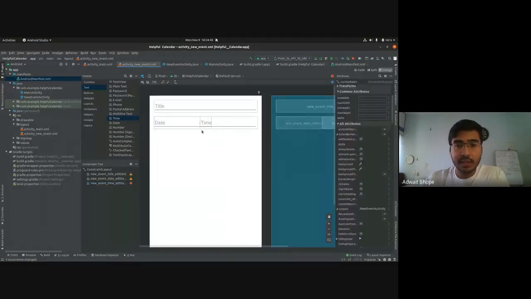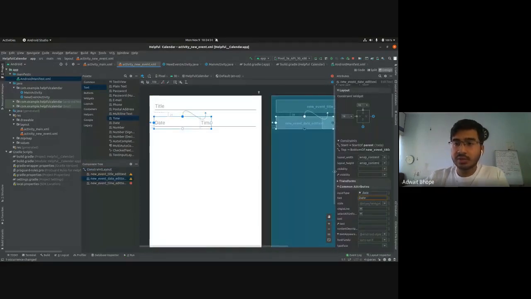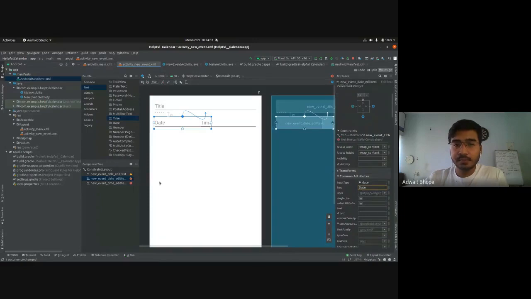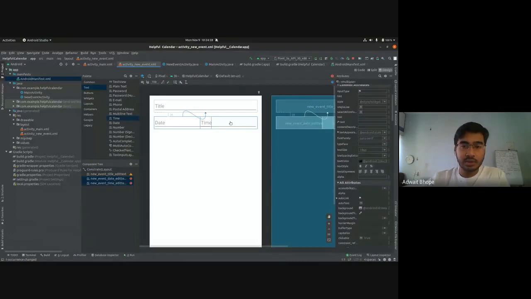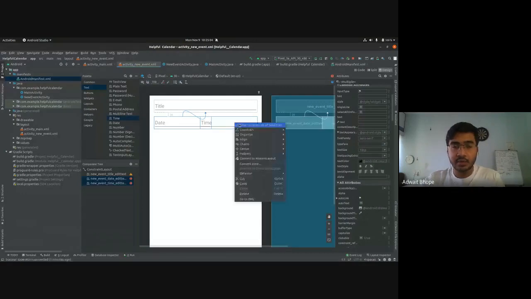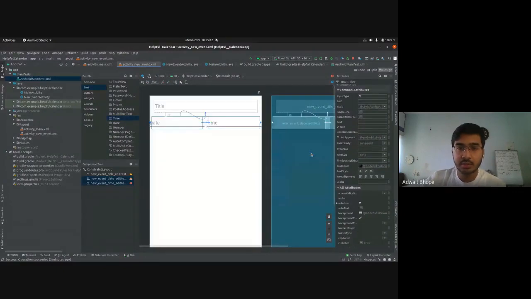We want them in the same line, and Android Studio actually gives us an option to chain these two together. So just delete the left constraint right now and click on date, press Control and click on time. So both these widgets should be selected right now. Right click on any of those widgets, click on the button named chains and click on create a horizontal chain. So you can see what happens. Basically, it has chained them together so that you can give it some good constraints and it will be in the same line and adjust the margins properly.